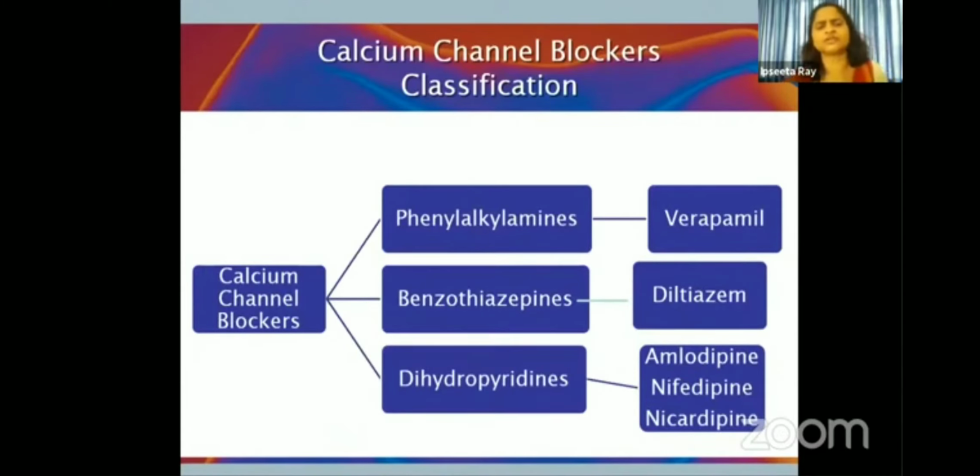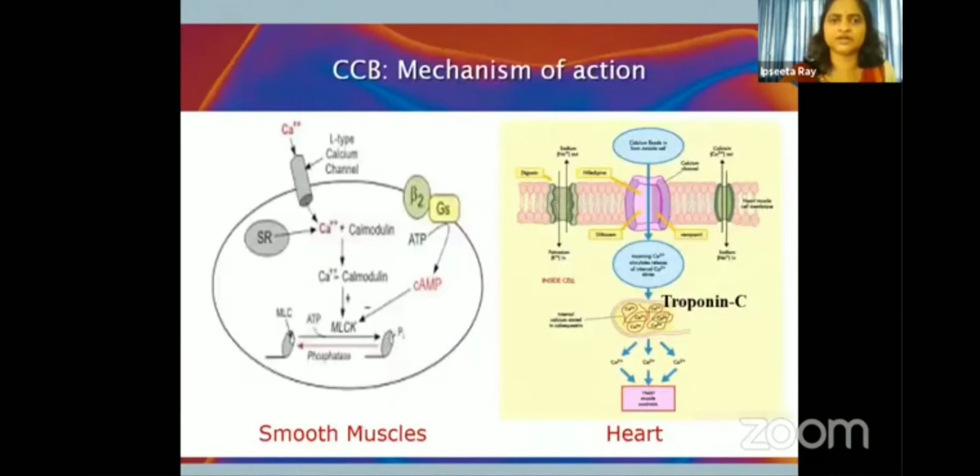Then we come to the next class of drugs, that is calcium channel blockers. There are three subclasses: phenylalkylamines, benzothiazepines, and dihydropyridines. The prototype drugs are verapamil, diltiazem, and amlodipine and nifedipine under dihydropyridines. Calcium channels are present either in the smooth muscles, that is in the blood vessels, or in the heart.